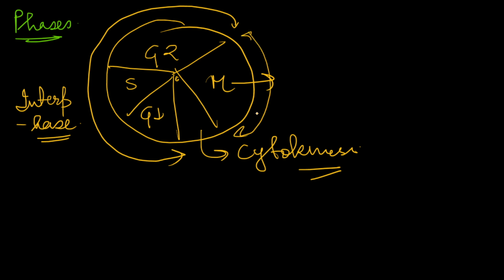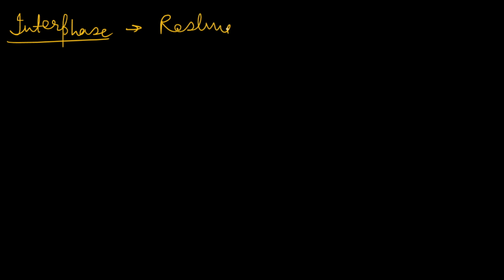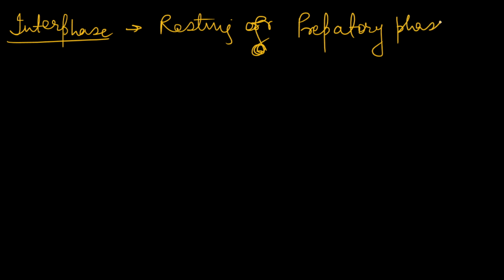So now let's start with interphase first. This interphase is also known as the resting or preparatory phase, and it takes 90% of total cell cycle time. Now in interphase, the first phase is the G1 phase.